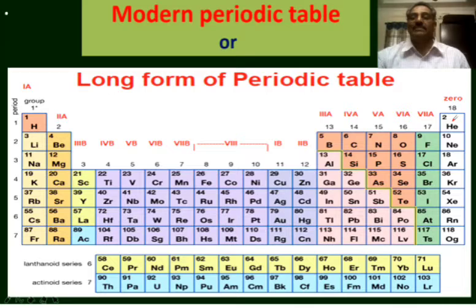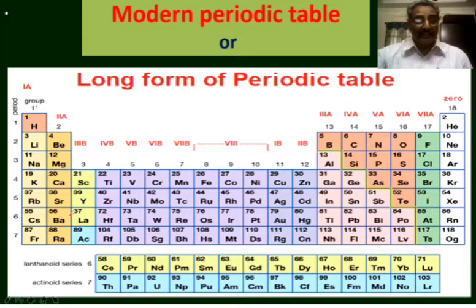First period has 2 elements. Second and third periods have 8 elements each. 4th and 5th periods have 18 elements each. 6th and 7th periods have 32 elements each. The lanthanides and actinides are shown at the bottom of the periodic table to avoid the unnecessary expansion of the long form of the periodic table to 32 columns.